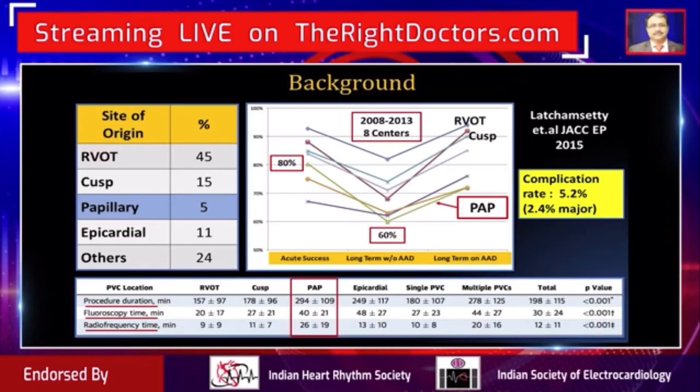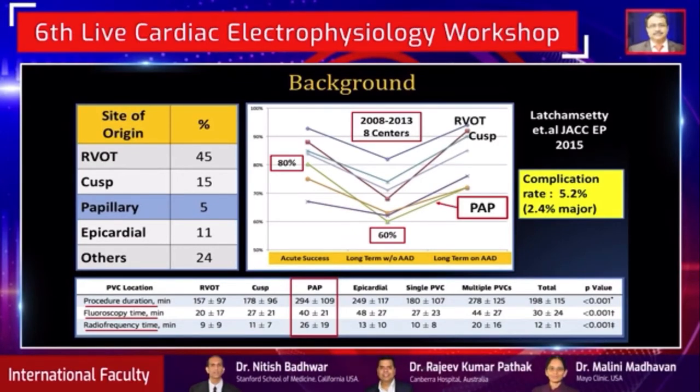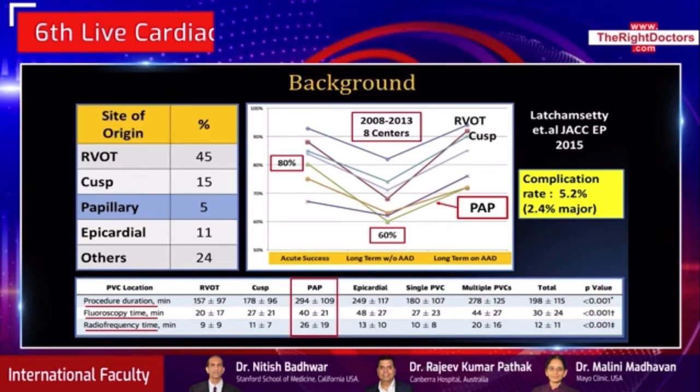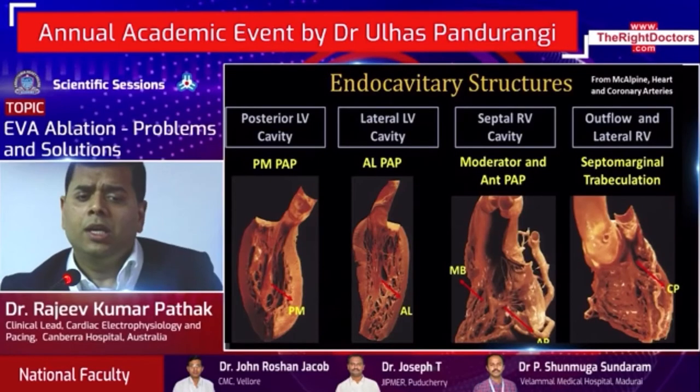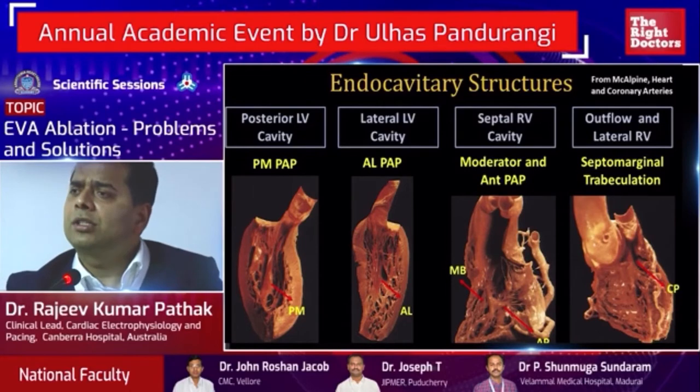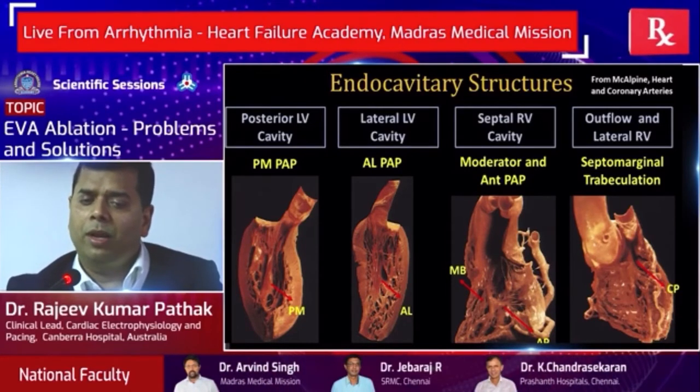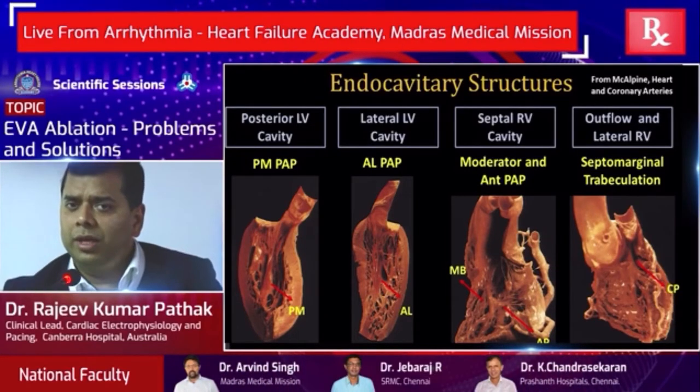In addition, the procedure time, the fluoroscopy time, and the total ablation time for the papillary muscle VT cases are significantly greater when compared with others, highlighting the challenges involved in the management of these arrhythmias.